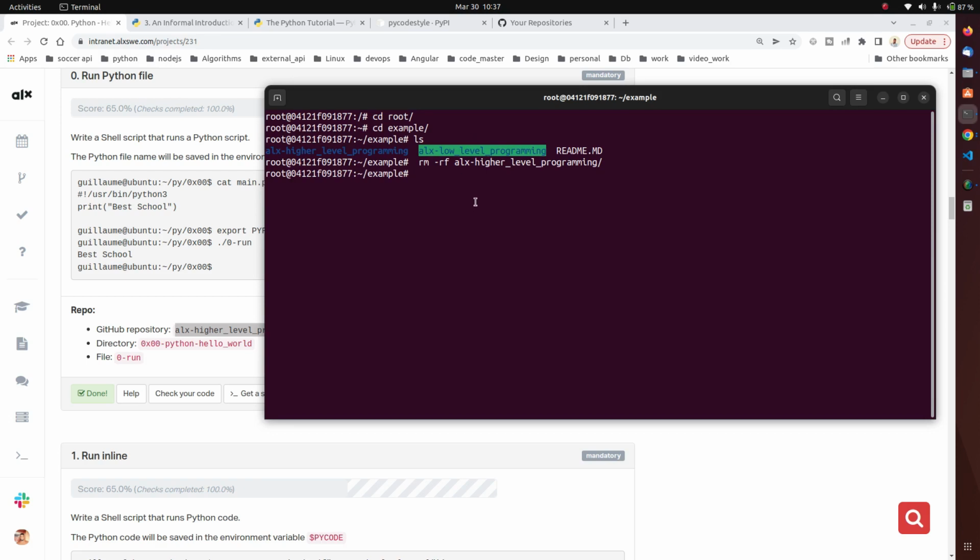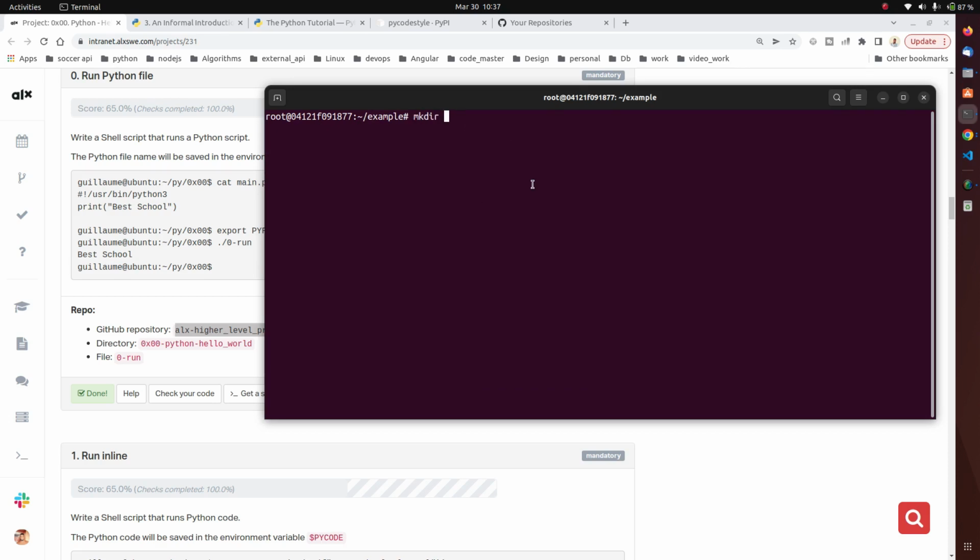Okay, so I'm going to clear my screen, then create this folder. So I'm going to paste the folder name I've copied, enter, which is the ALXI_level_programming. So let us cd into the folder.